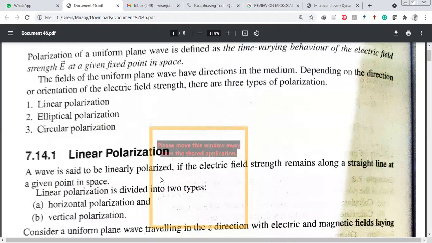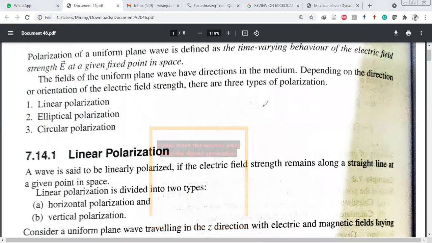Before going to linear polarization, what is meant by linearity? If the input and output proportions are equal, then it is said to be linear. This linear polarization is again classified into two types: horizontal polarization and vertical polarization.